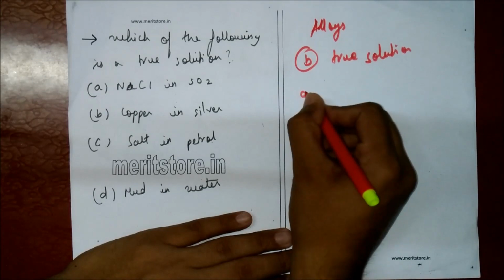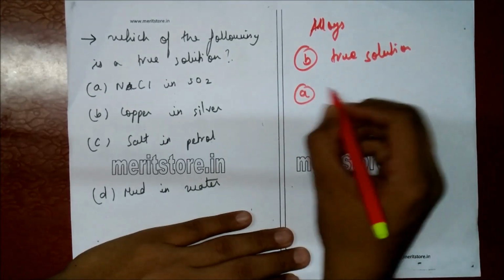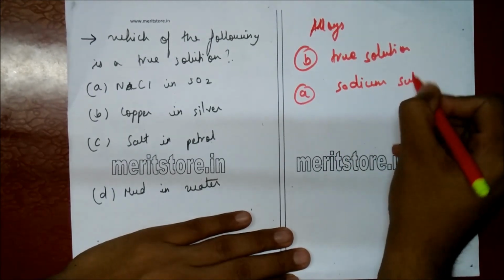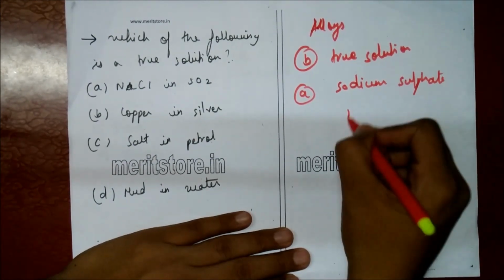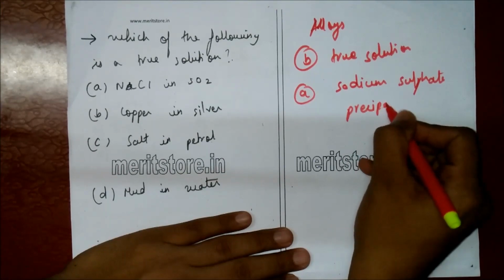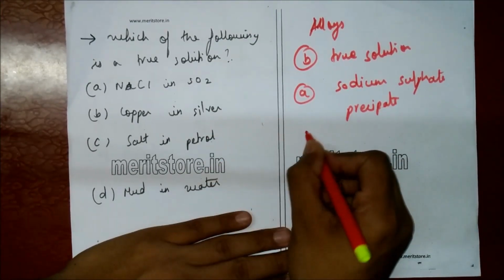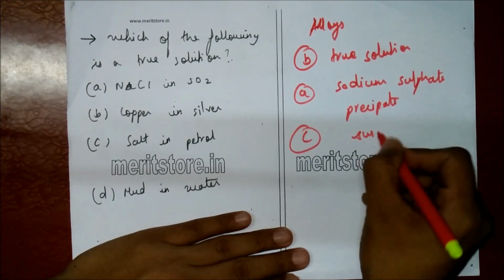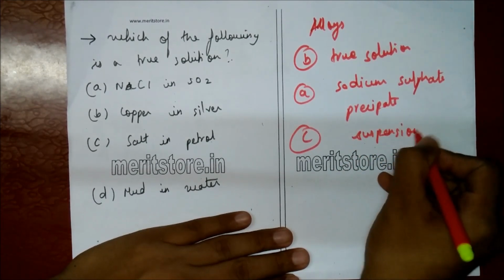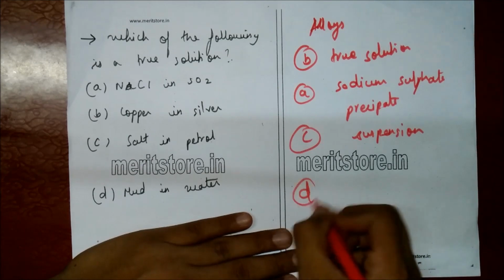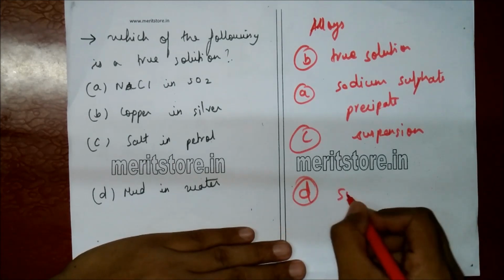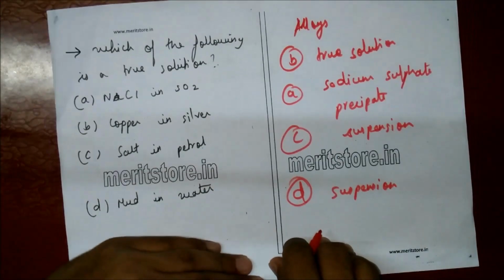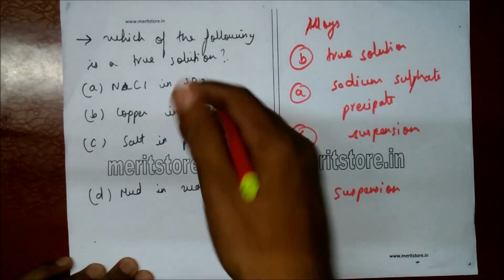Now let's look at option A. NaCl in SO2 forms sodium sulfate, which is a precipitate, not a true solution. Therefore, A is not the correct answer. Now C, salt in petrol is a suspension. That is, it does not dissolve. Therefore, it's not a true solution. Now option D, mud in water is also a suspension and therefore it does not dissolve. Therefore, only B is a true solution. Therefore, the correct answer is option B.